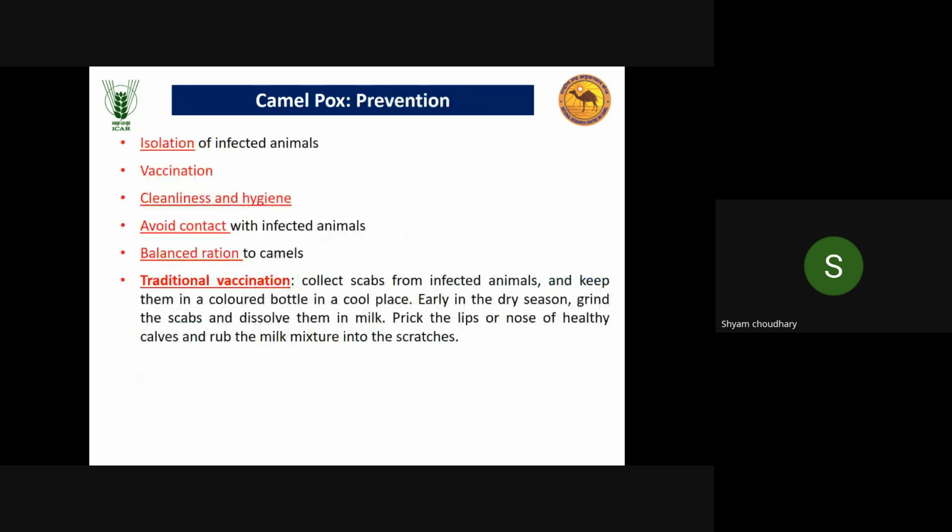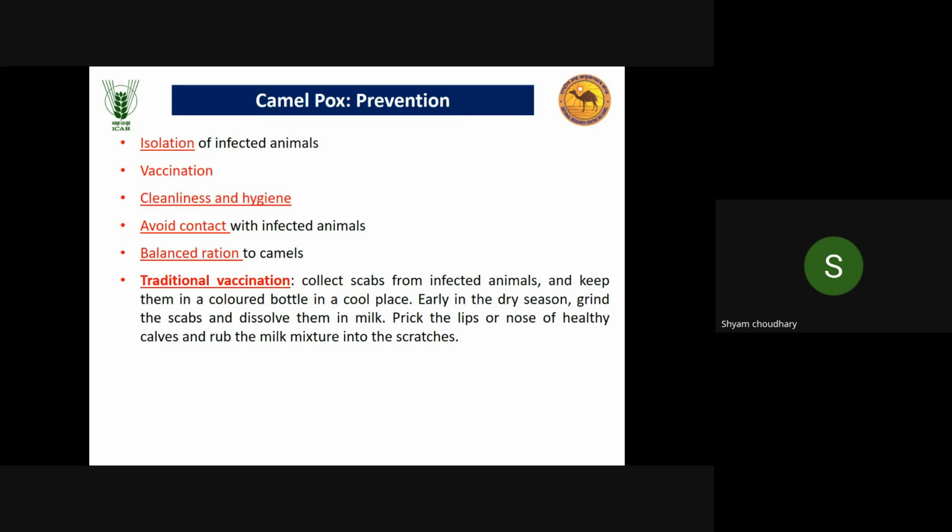Then for prevention, as with mange, we must isolate the infected animals so we can stop the spread of this disease and transmission to other, healthy animals. Then vaccination. In India, no vaccination is carried out for this disease, but some countries are using vaccination.